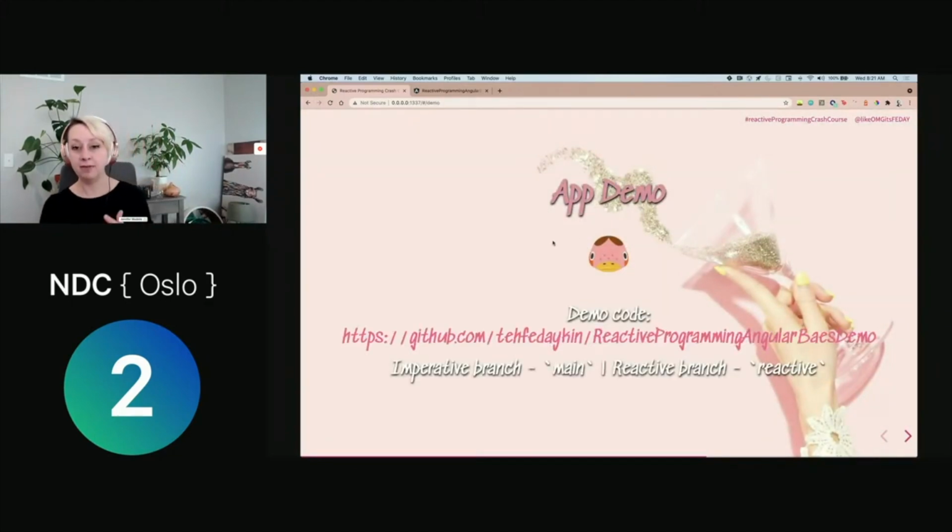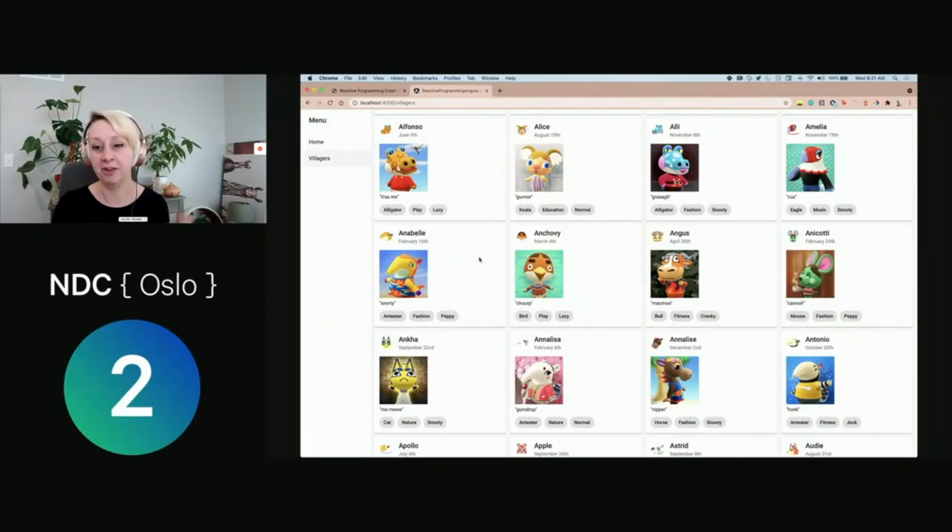So I have a demo application, and I want to talk y'all through this because I feel like it's easier to talk through these concepts if you have some sort of real-world demo. I've been on an Animal Crossing kick since the beginning of the pandemic. The new release on November 5th is quality. We can do cooking now. So a lot of my demos these days are themed using an Animal Crossing API.